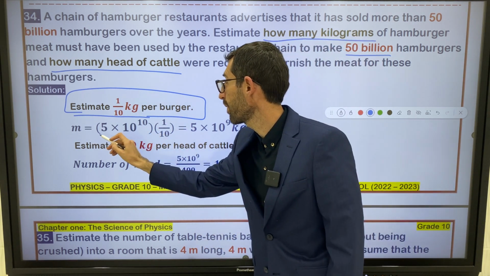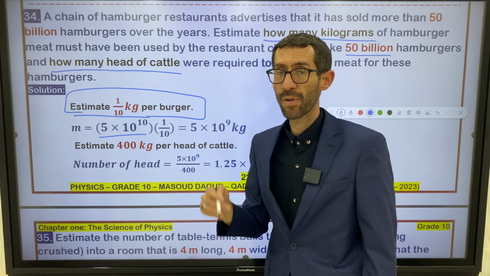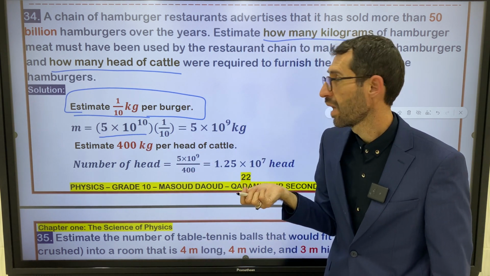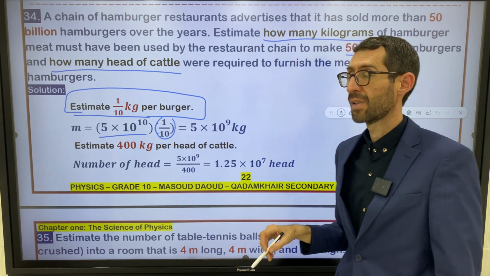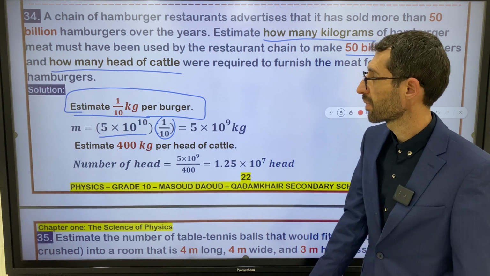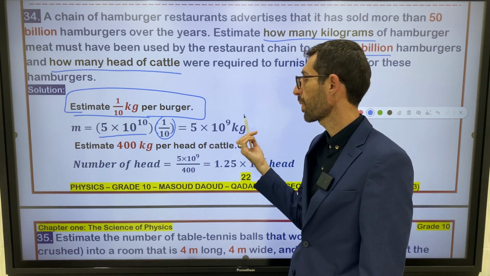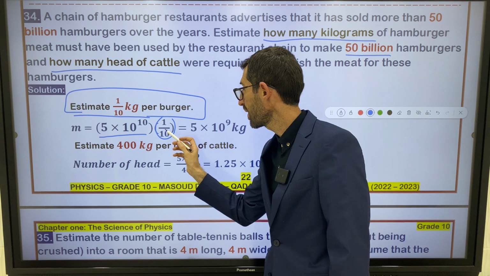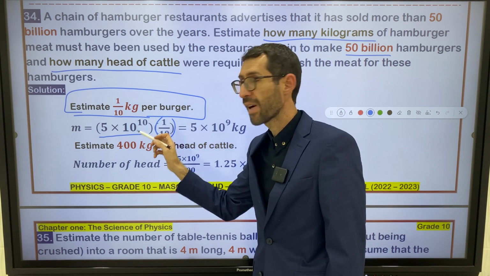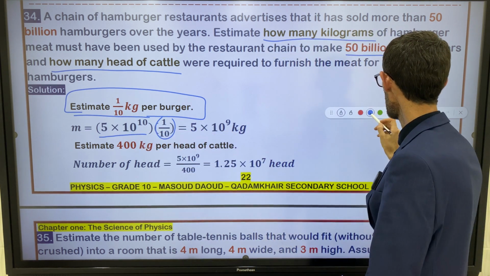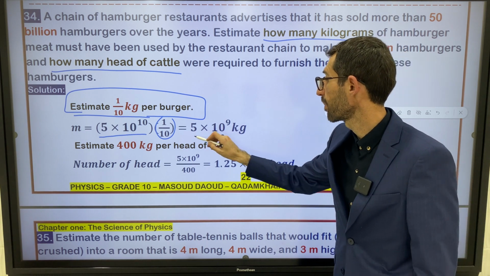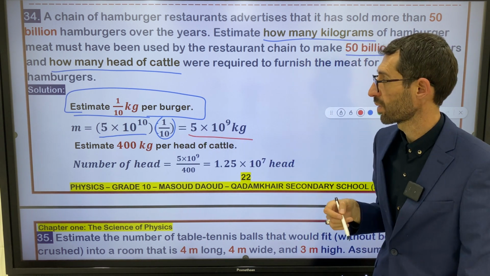So this is the number of hamburgers multiplied by the mass of each hamburger. You can find the answer, and the answer will be 5 times 10 to the power 9 kilograms, because the 10 simplifies with the exponent. This is the first one.